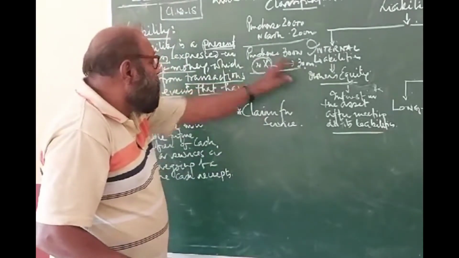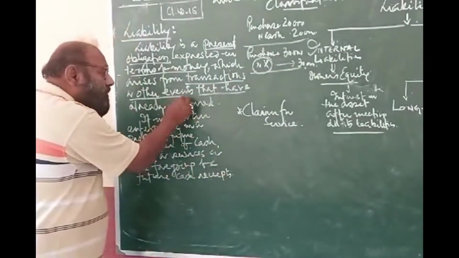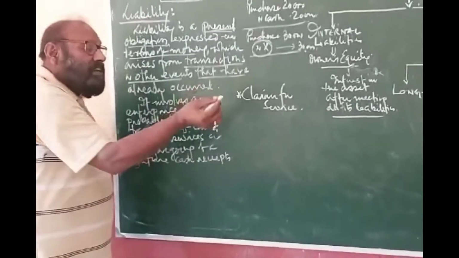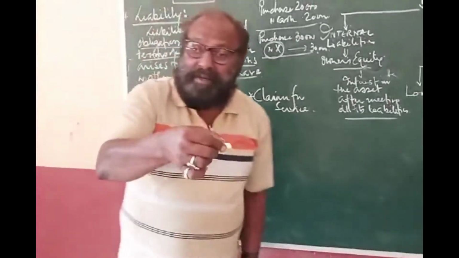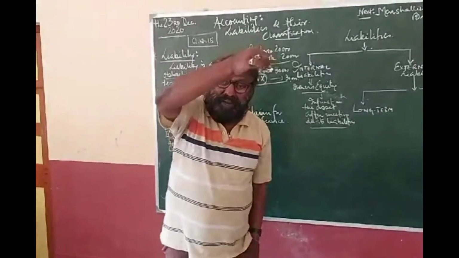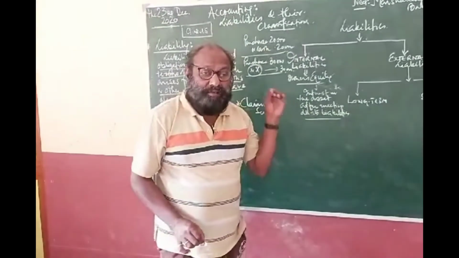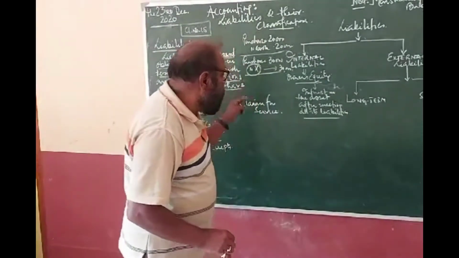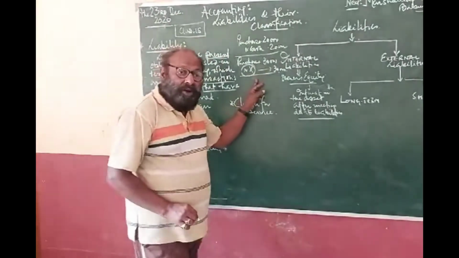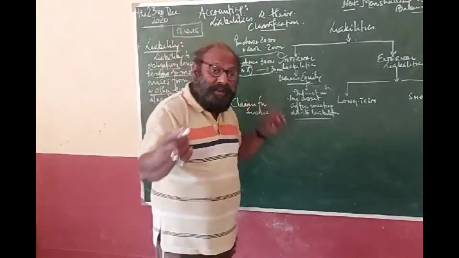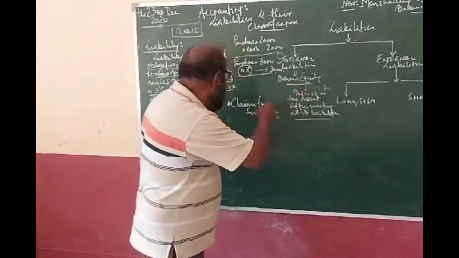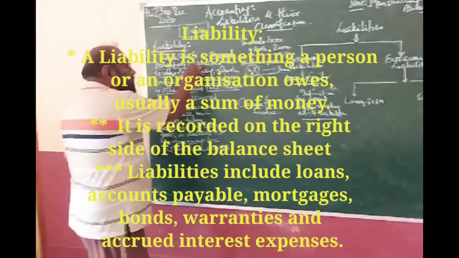The transaction has already taken place, we got it, and now I have to pay that. So it is a liability today of an event that occurred days back. So liability is a present obligation.